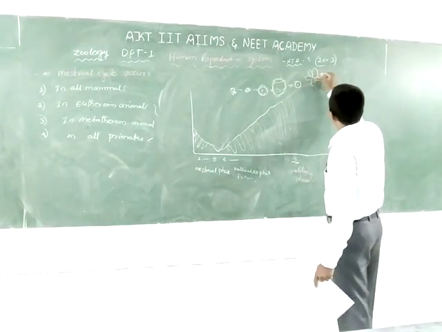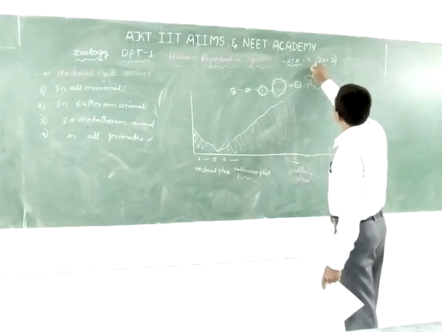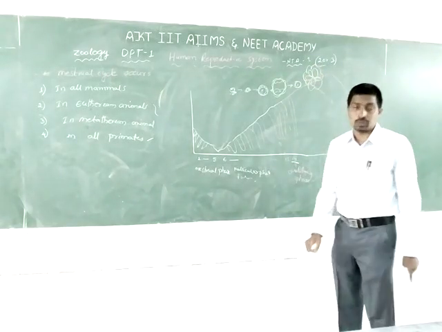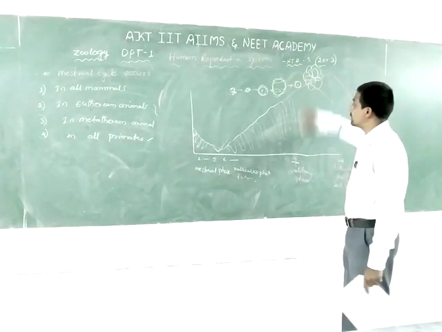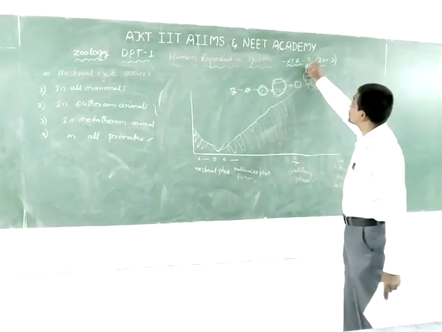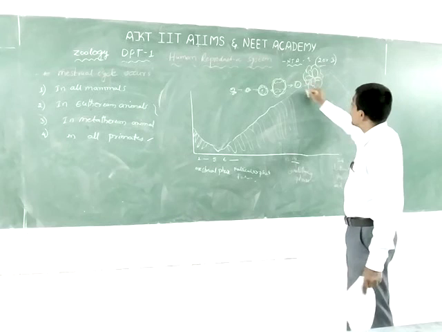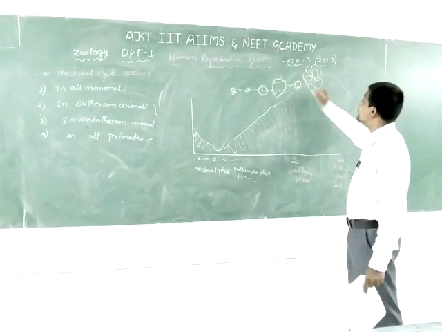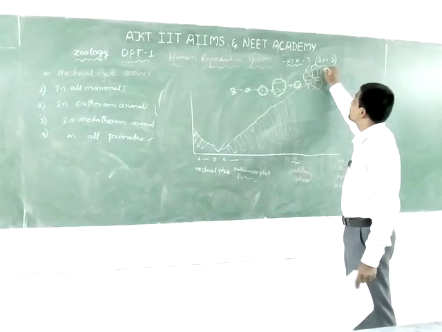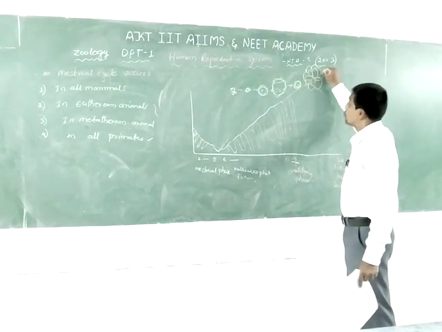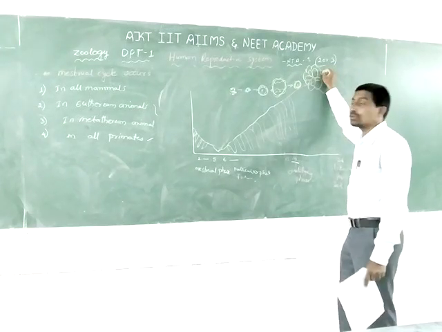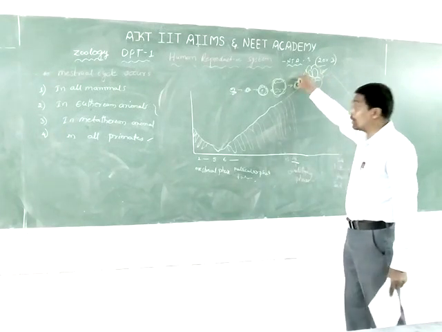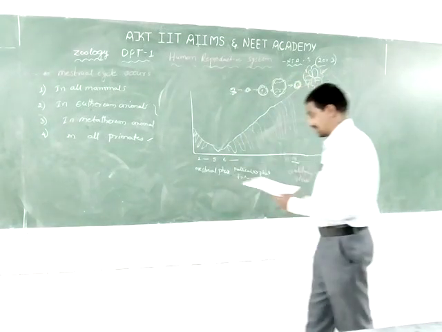The corpus luteum produces the hormones estrogen and progesterone. Progesterone plays an important role in the implantation of the embryo in the uterus.